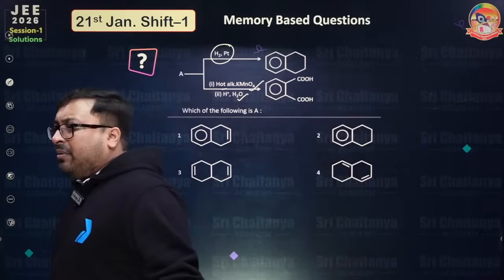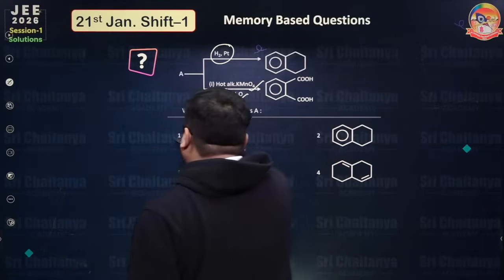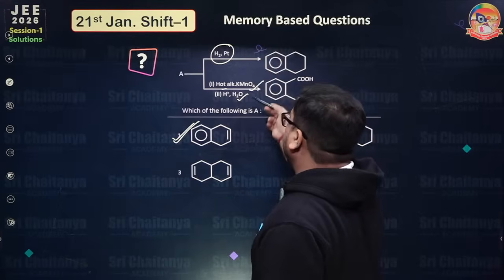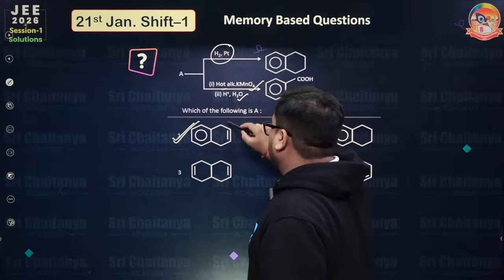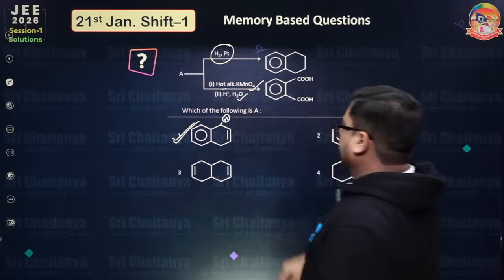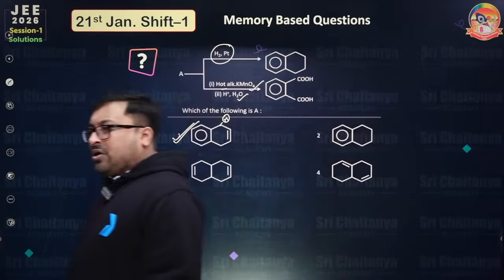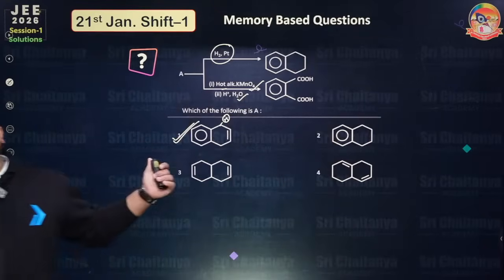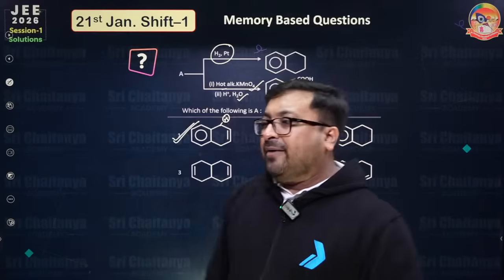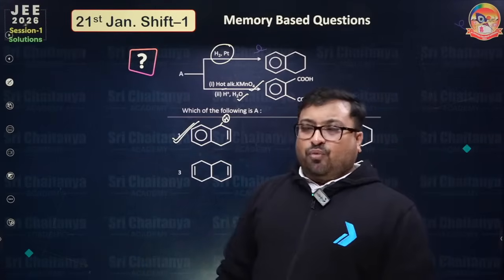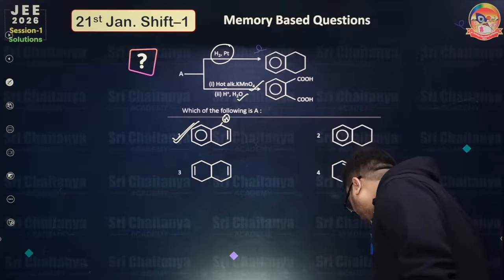Okay, this is the right answer actually. Everyone, so it will reduce the double bond also, and due to KMnO4 this H will also produce this. Because this is hot alkaline KMnO4, this is from your NCERT. Please revise these areas. So please confirm everyone. Exactly. So 1 is the right answer. Okay, so 1 is the right answer.